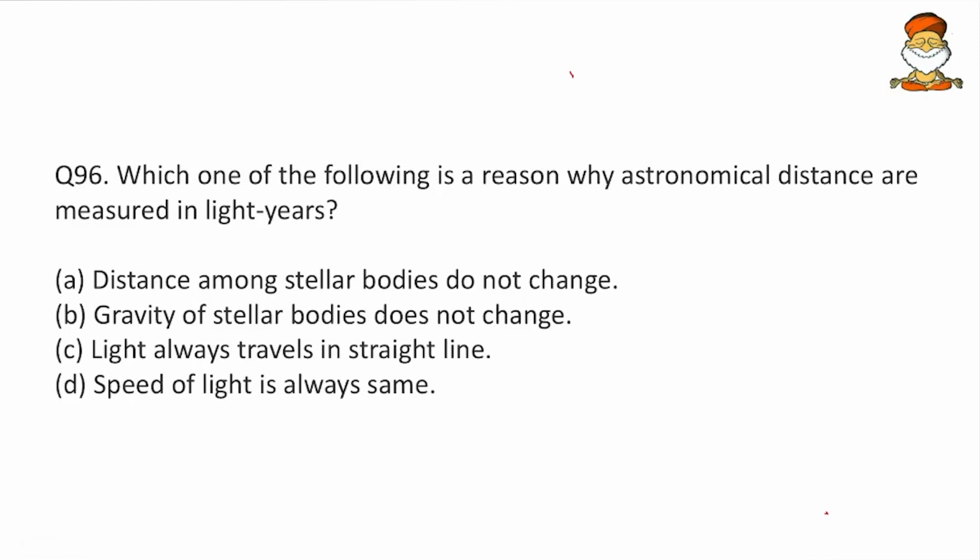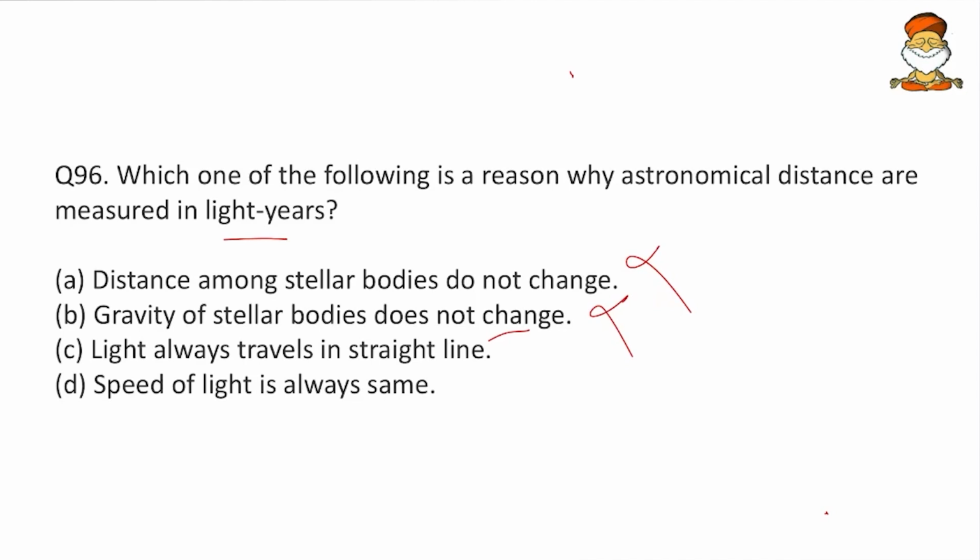Which one of the following is the reason why astronomical distances are measured in light years? Here, the distance among the stellar bodies do not change. In the Big Bang it will change, we know that. We will cut this. Then, gravity of stellar bodies do not change. Gravity has nothing to do with the distance, and here it will change actually if the mass of the stellar bodies increase or decrease. So again we cut this.